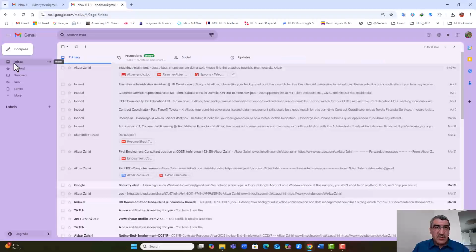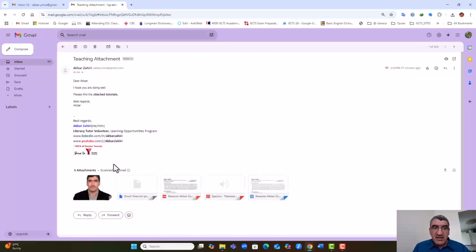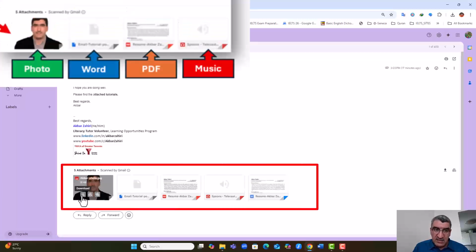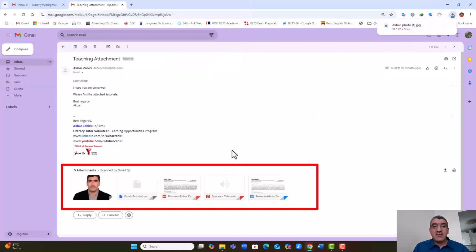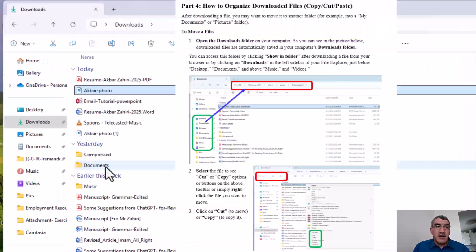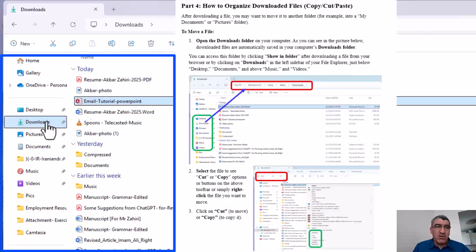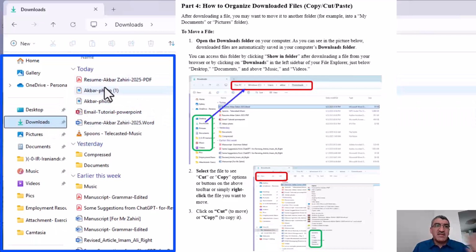Anyway, in this tutorial, we learned how easily we can download an attachment. When we have an attachment here, after opening the email, we can go on the file that we want to download and click on this arrow, download, and it will download it here. As you see, easily, it will be downloaded here. In the third part, I am going to talk about how we can organize these files. For example, it is not good to have all the files in the downloads section. We can organize them, put them in other folders, and make arrangements.